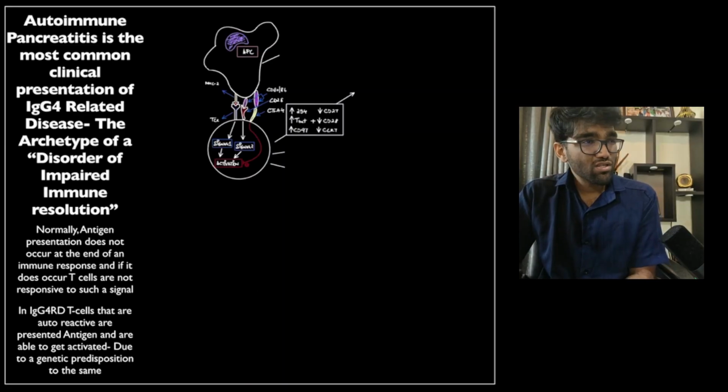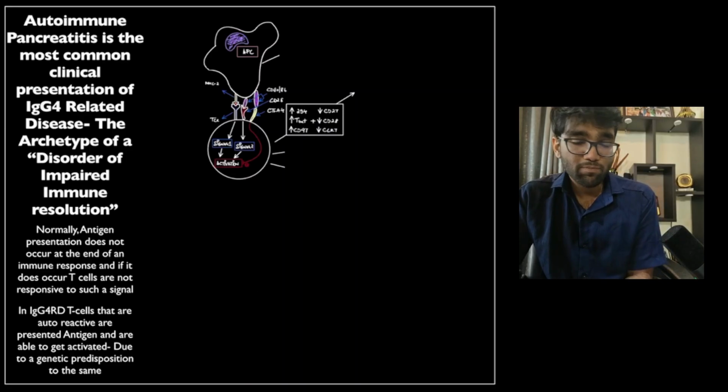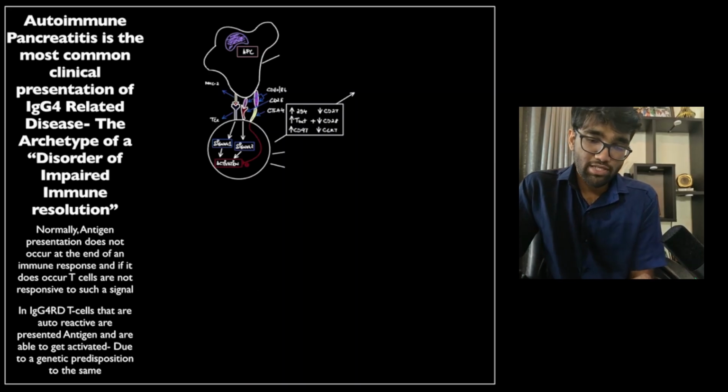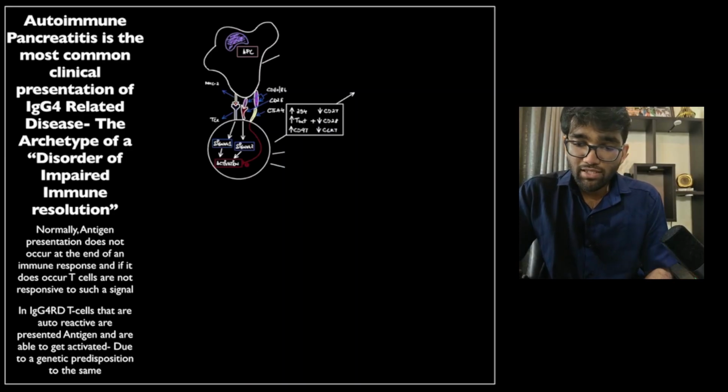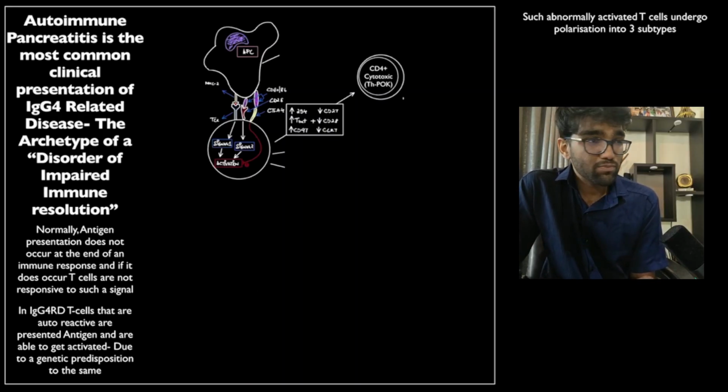Now, because this kind of T cell activation is occurring in the general milieu of immune resolution, the T cells don't get activated along normal T cell activation pathways. So these T cells actually develop a very abnormal phenotype. They start overexpressing 2B4, which is a co-stimulatory molecule, CD97, and TBET or TBX21, which is a Th1 polarization master transcription factor, but simultaneously decrease their expression of the co-stimulatory molecules CD27, CD28, and CCR7. As a result of that, they convert into very abnormal types of T cells, three of them. The first is something called a CD4 plus cytotoxic T cell, which has been termed the THPOK, T helper POK cell.